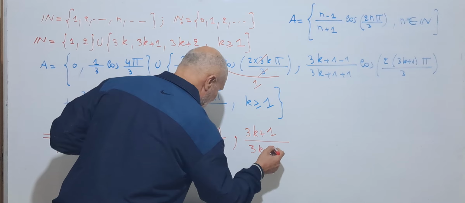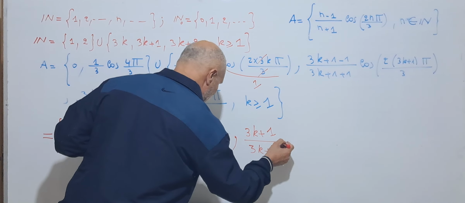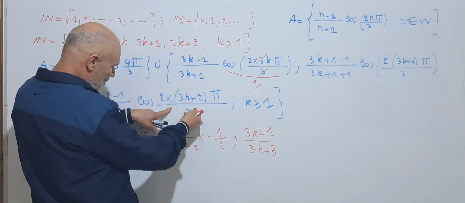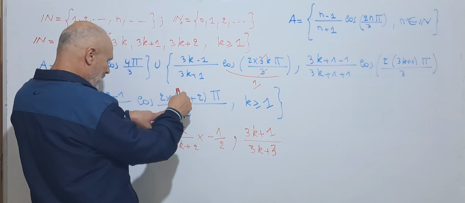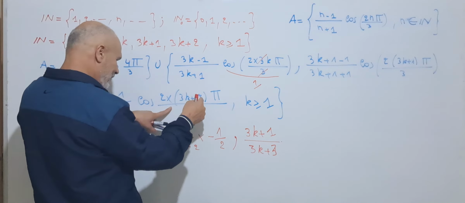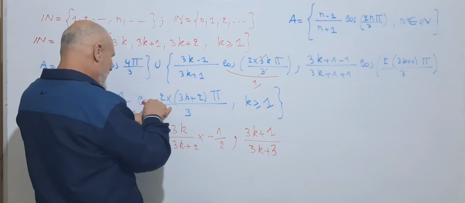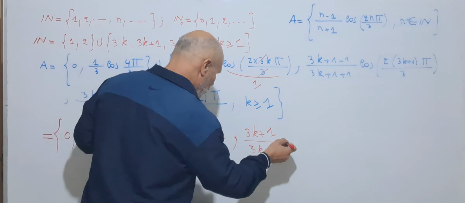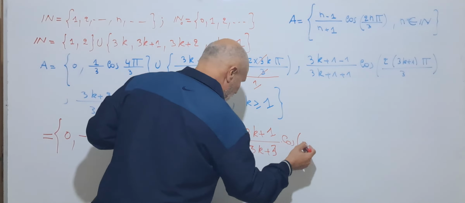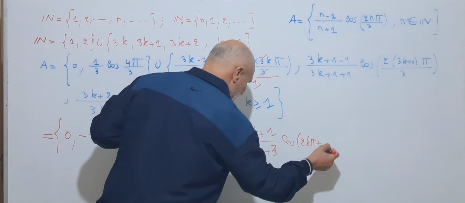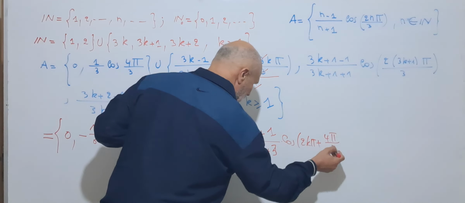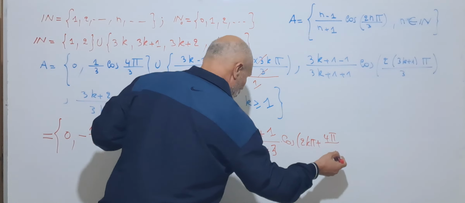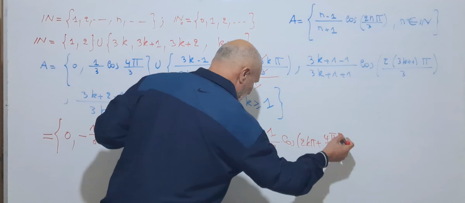Times this one, so we get 3, which will be cancelled with 3, so we get 2k pi, the period, and cosine of 2k pi plus 4 pi over 3.